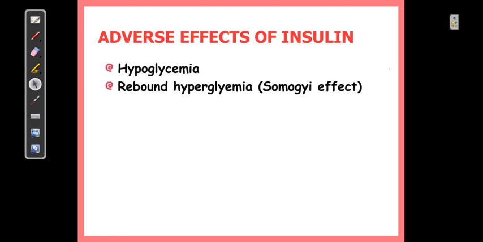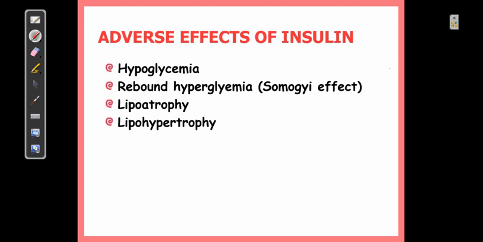Now you know that insulin is an anabolic hormone, and in that case it will definitely produce lipohypertrophy at the site of injection, wherever you have administered insulin, because there is a local high concentration. Say for example, this is a subcutaneous mass.